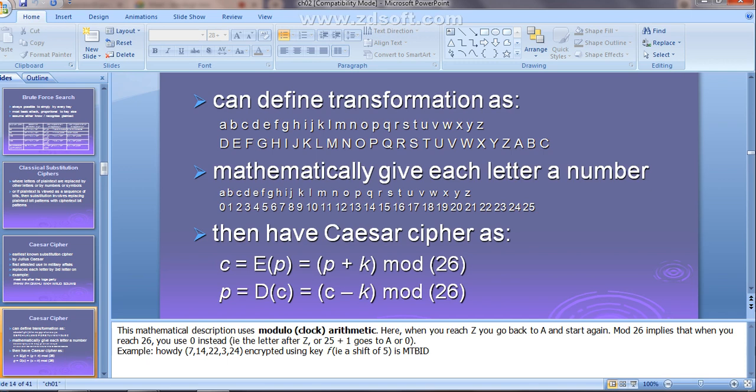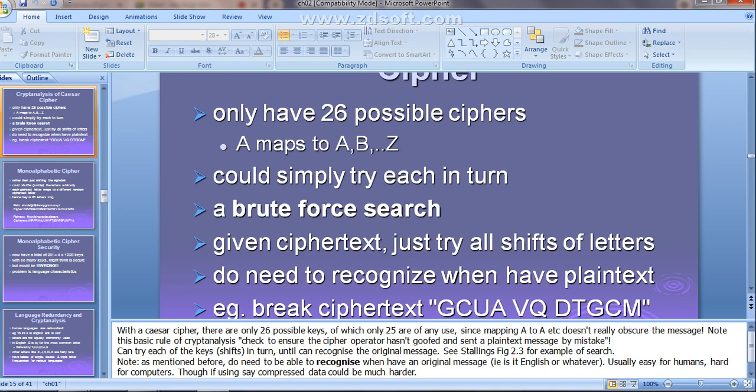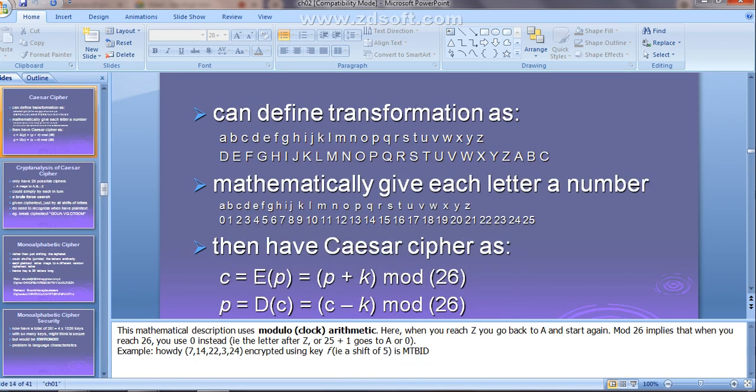What is the next letter? Next letter is C in ciphertext. C is replaced with A. C minus 2 indicates what? B and A. So C will be replaced with A.